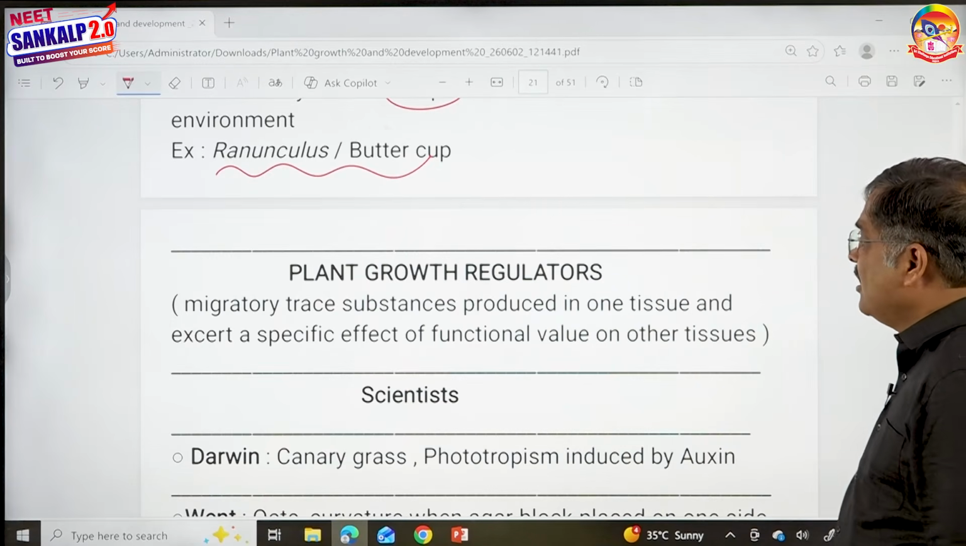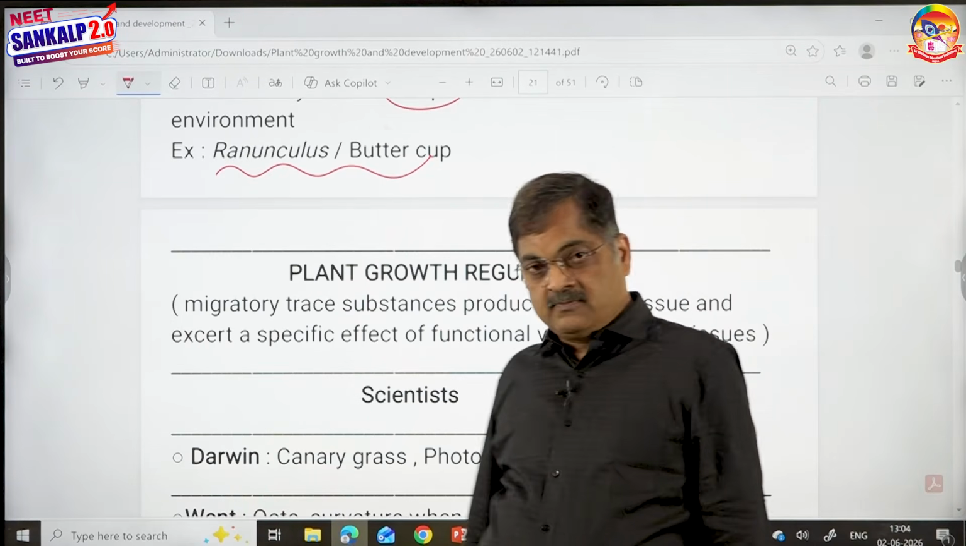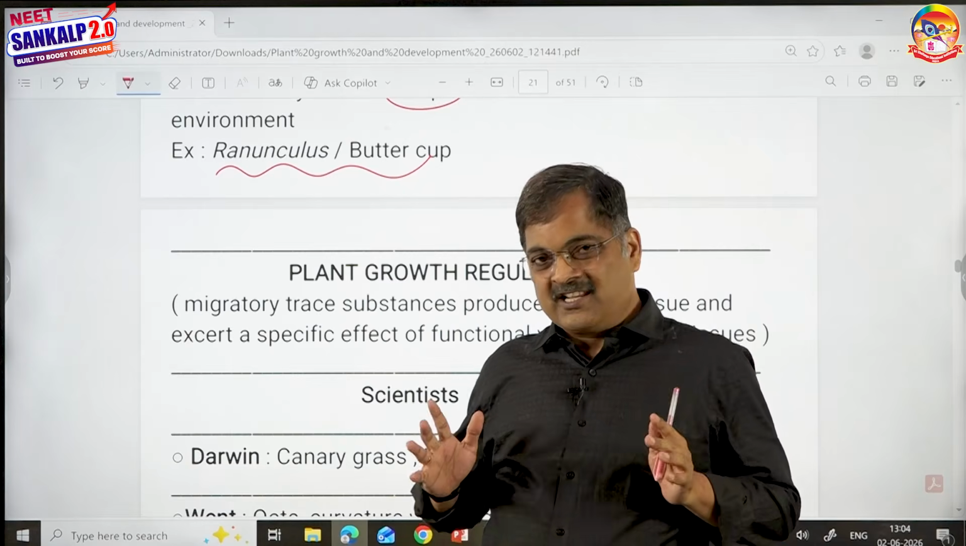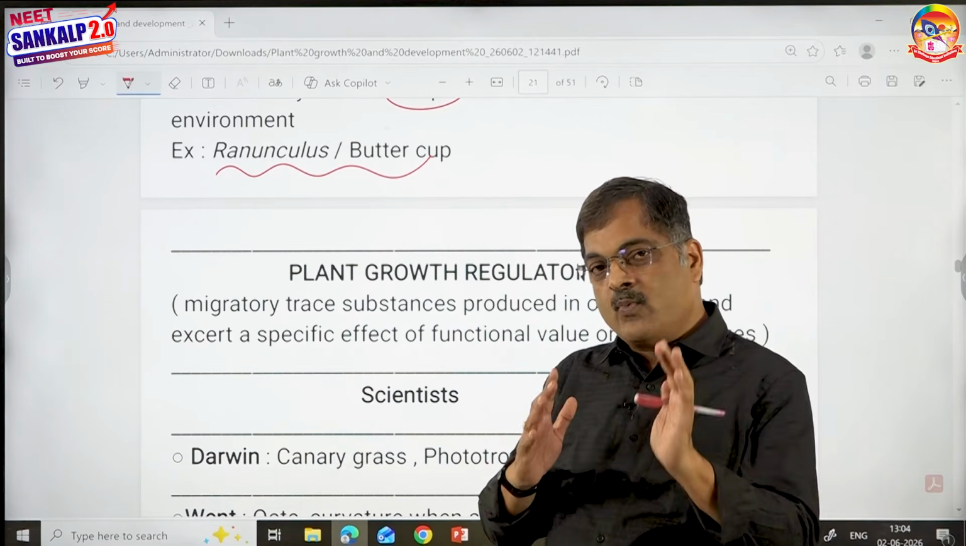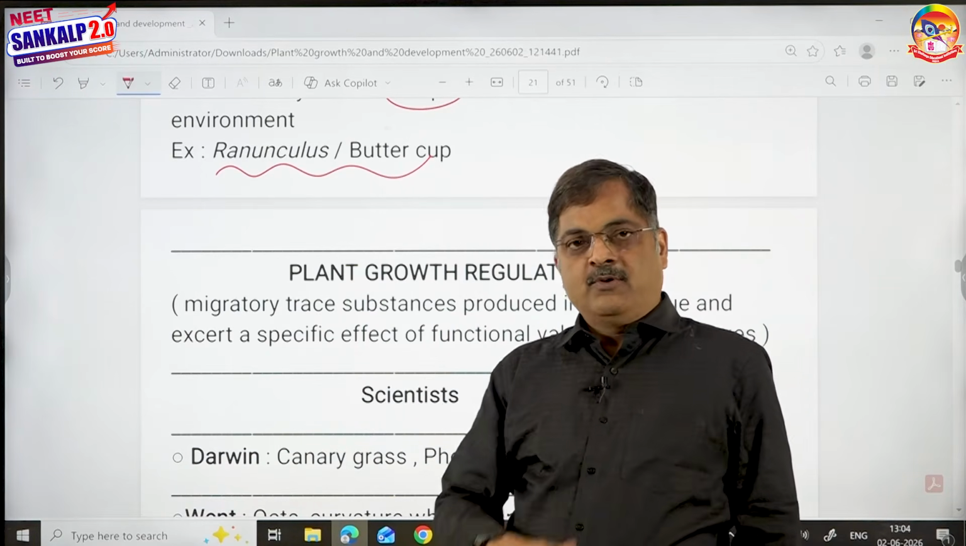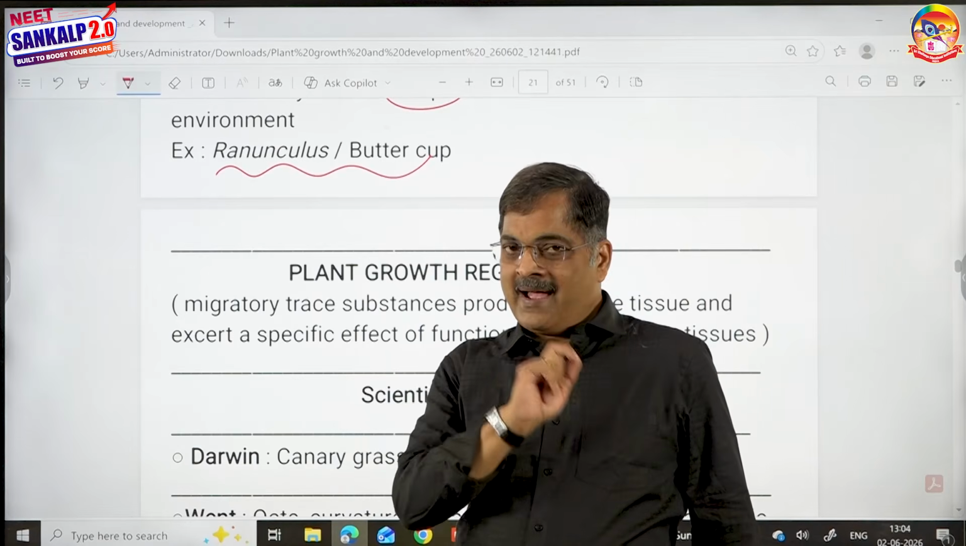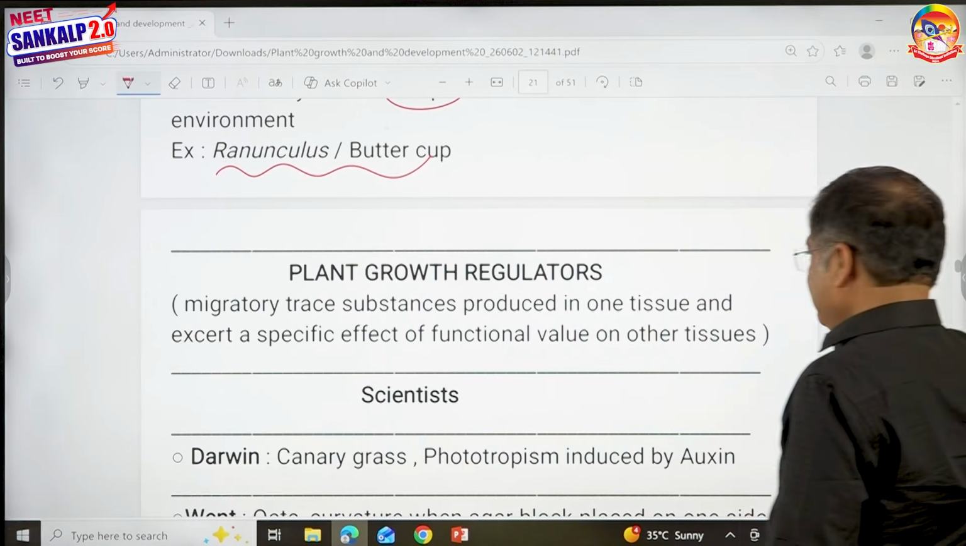Then we talk about plant growth regulators. We get into this part. This part is more of remembering. You have to find some ways to remember. I'll help you out in some aspects on how to remember this topic.